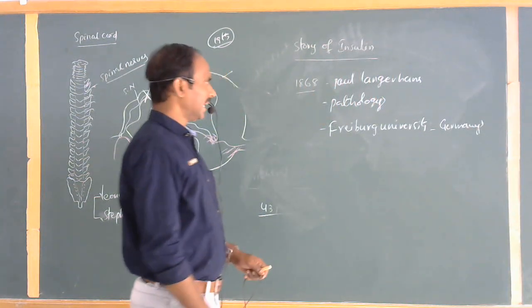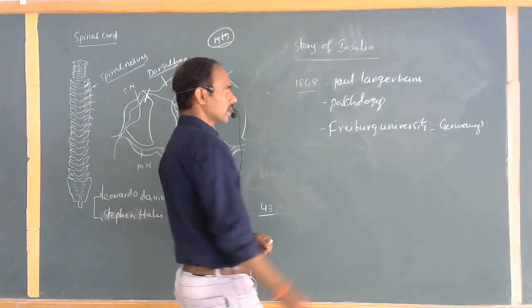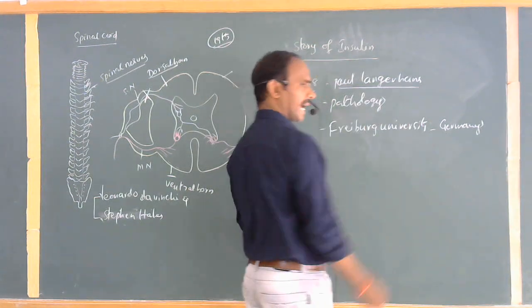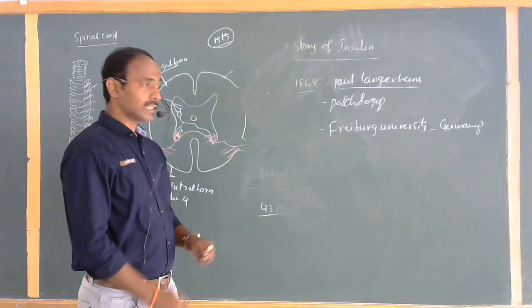First of all, in the year 1868, the scientist Paul Langerhans, he is a professor in pathology.